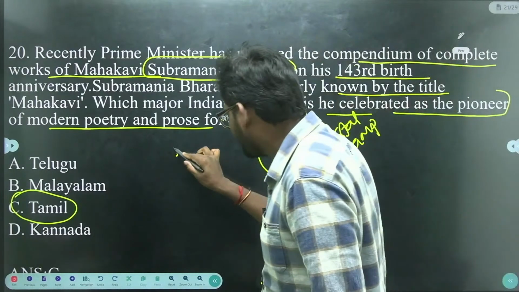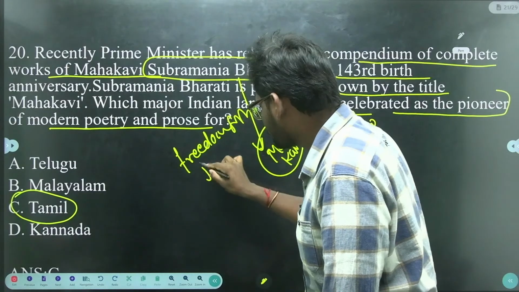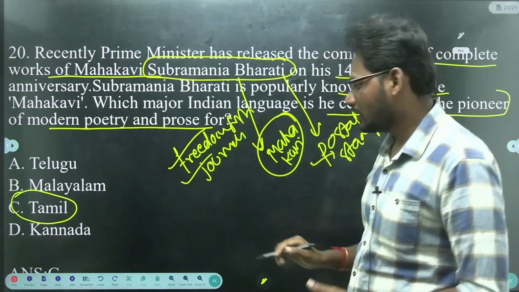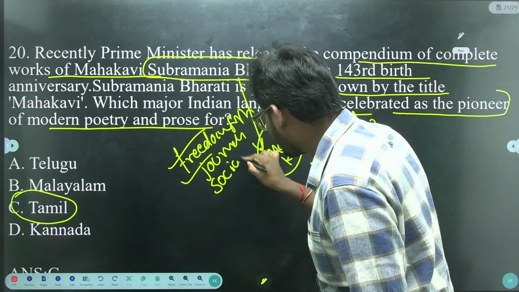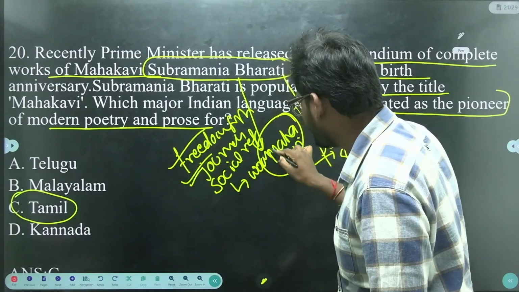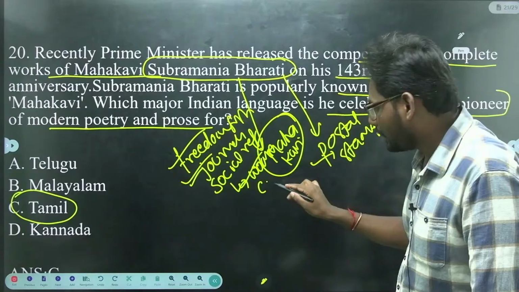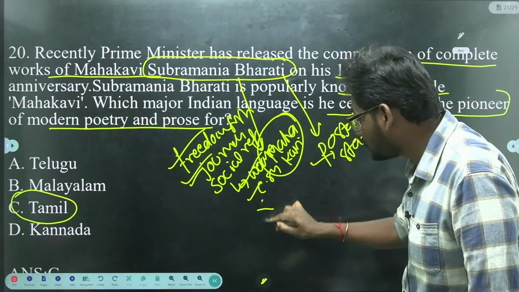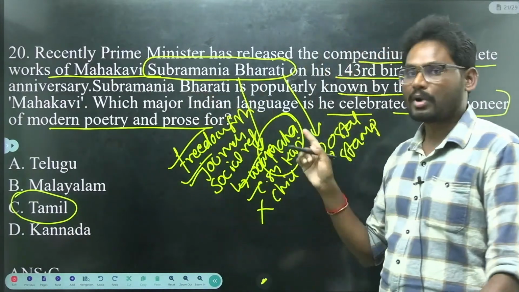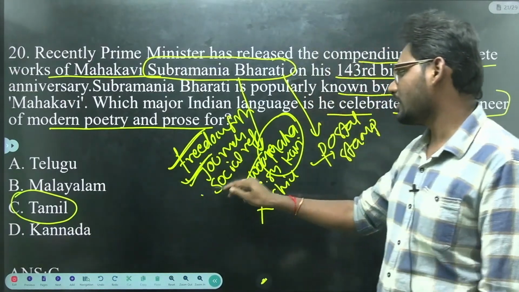He was a freedom fighter, journalist, and social reformer.